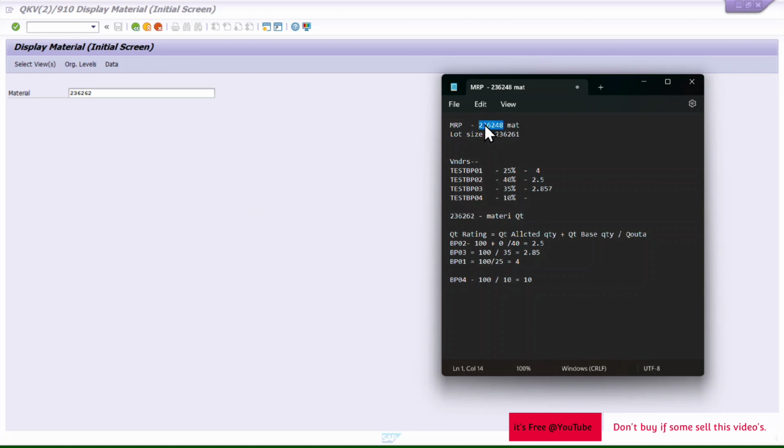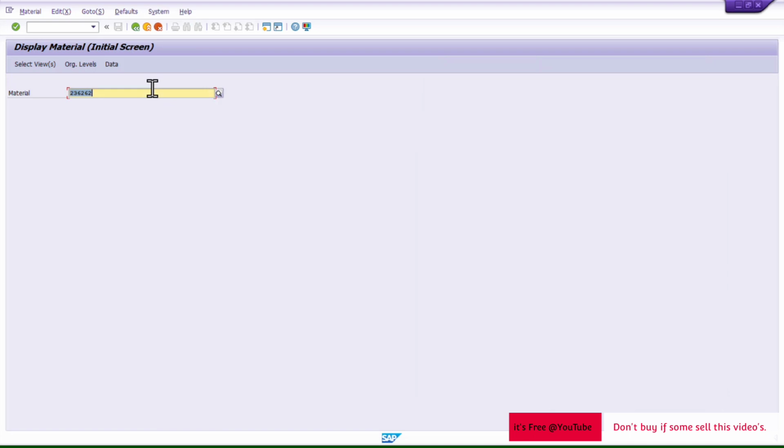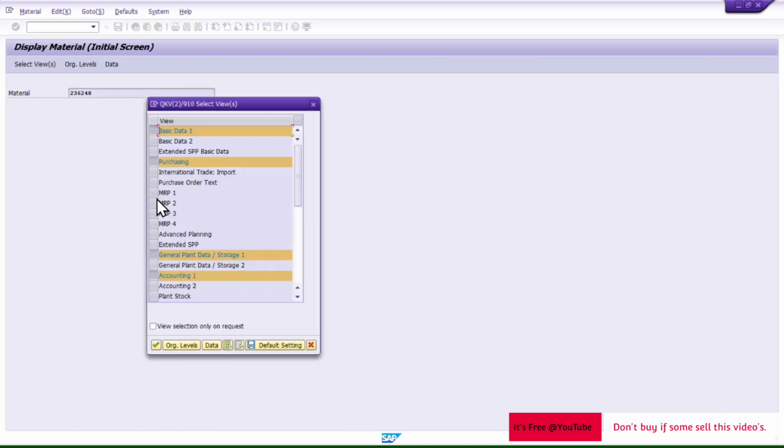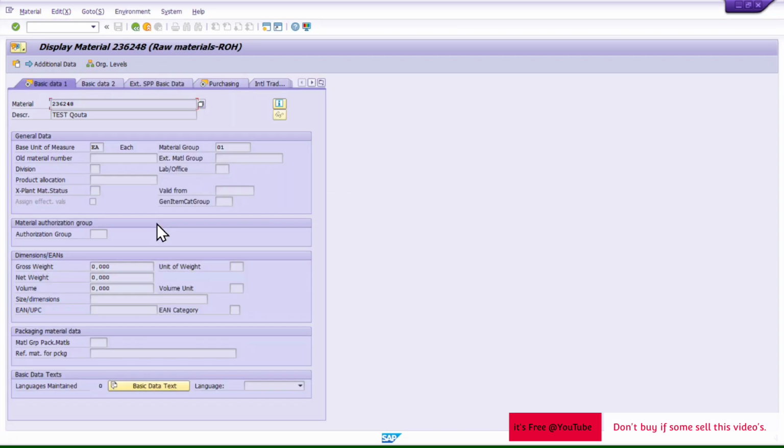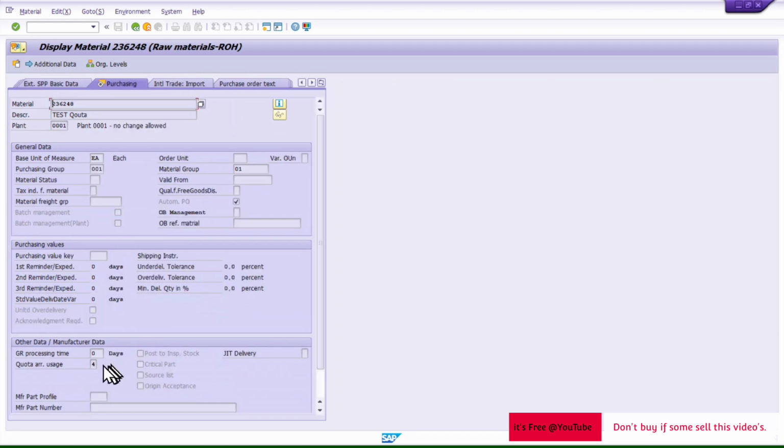Okay, this is the material for MRP. I will select this here. So I will select MRP views and go into this and show you the maintenance. Here everything is the same. Here also everything is the same, and quota is activated here.